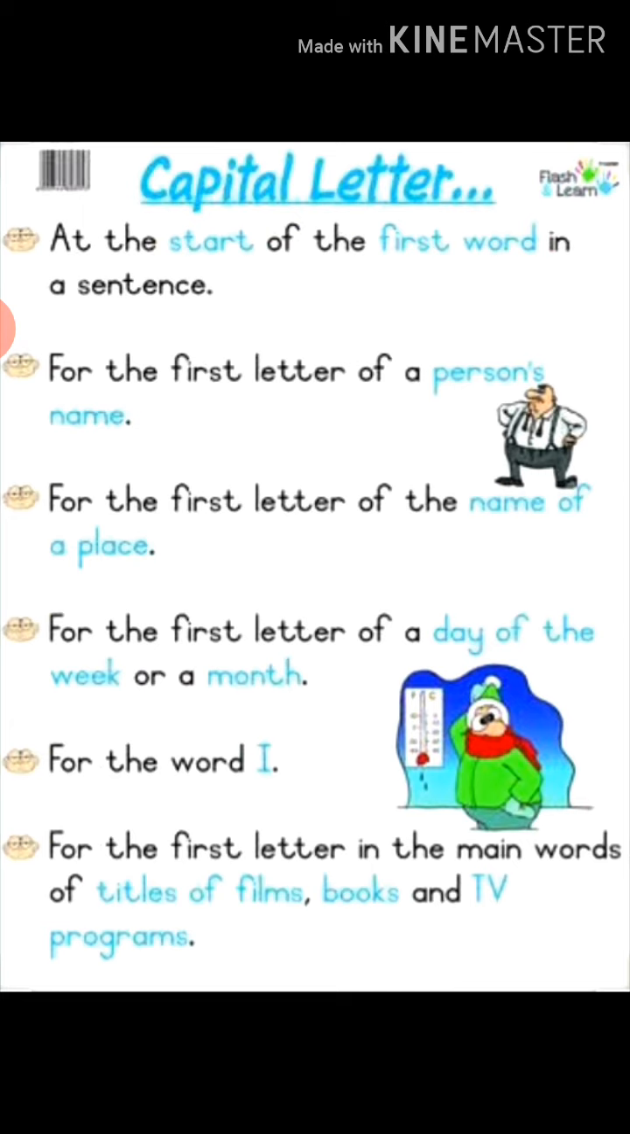So a sentence begins with a capital letter. Now where do we put capital letters? When we are speaking about any person, any person's name, if we are writing, begin with a capital letter. If you are writing your name, begin with a capital letter. Third, name of any place: you are writing the name of any place, begin with a capital letter. Name of the week or a month, begin with a capital letter.